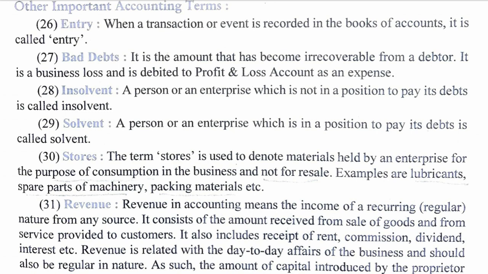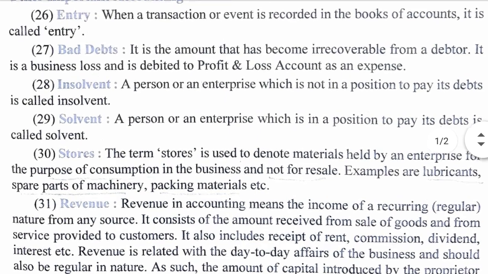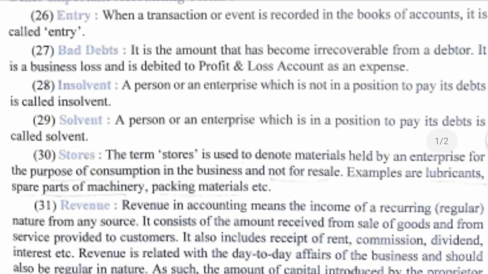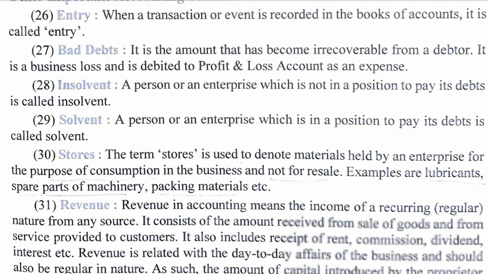Next, bad debts. Bad debt is a loss. It is the amount that has become irrecoverable from a debtor. It is a business loss and is debited to the profit and loss account as an expense. Now, suppose there is a debtor of the business, that person has purchased goods of rupees 5,000 and after 6 months you come to know that the person will never pay the amount. That means that rupees 5,000 is your loss and it will be bad debt.